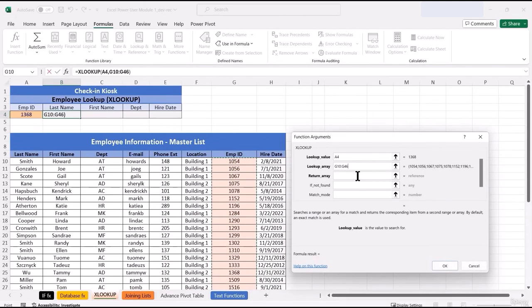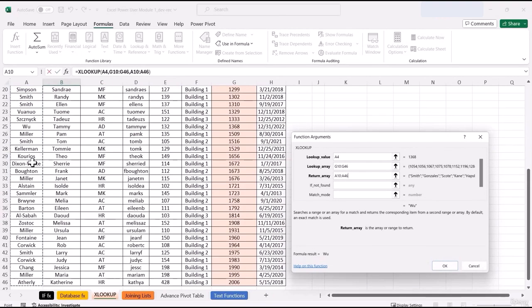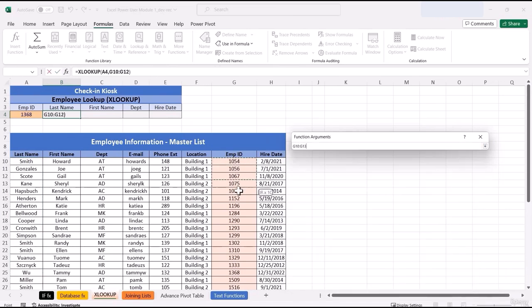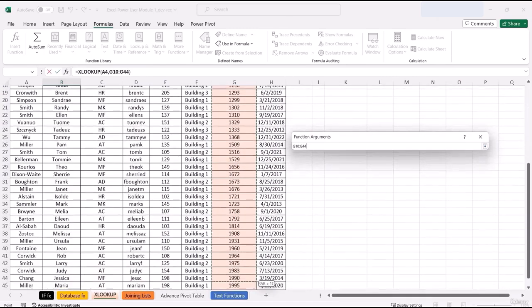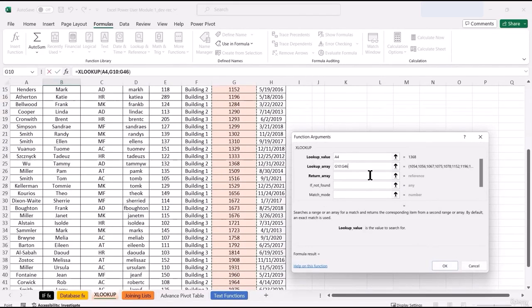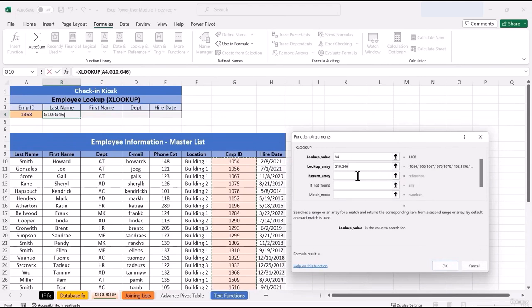Let's go ahead and plug these in. So lookup value is going to be our input cell, which is A4. It confirms that 1368 is in that cell for us. For the lookup array, well, I can find those employee IDs in the cells from G10 down to G46. There we go. Here's the array. Which range do I want to return? I want to return from the last name.